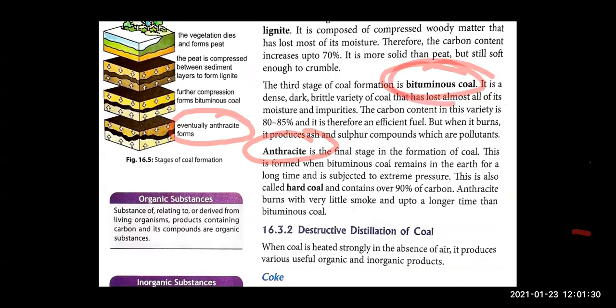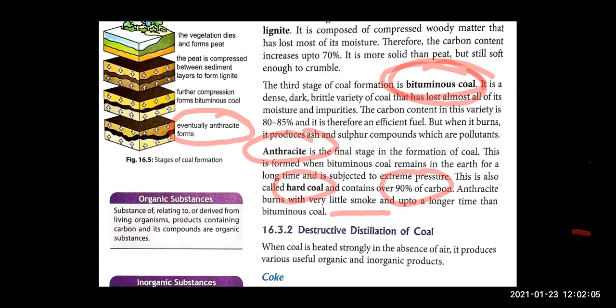This bituminous coal, when it remains in the earth for a long time, and because of the very high pressure, so much pressure, from above rock, from below soil, from everywhere, right? Because of the very high pressure, it becomes hard, and it now has 90% of carbon, and this is a very good fuel. It will burn with little smoke as compared to the bituminous coal.